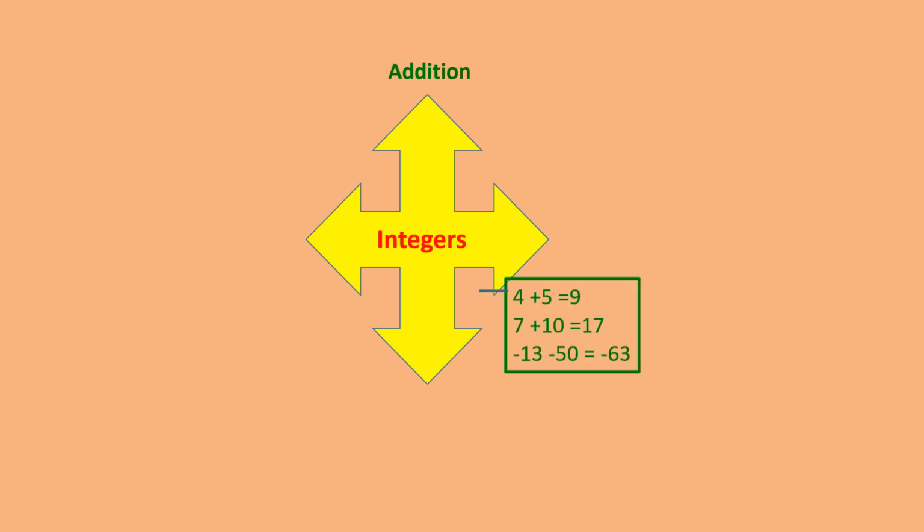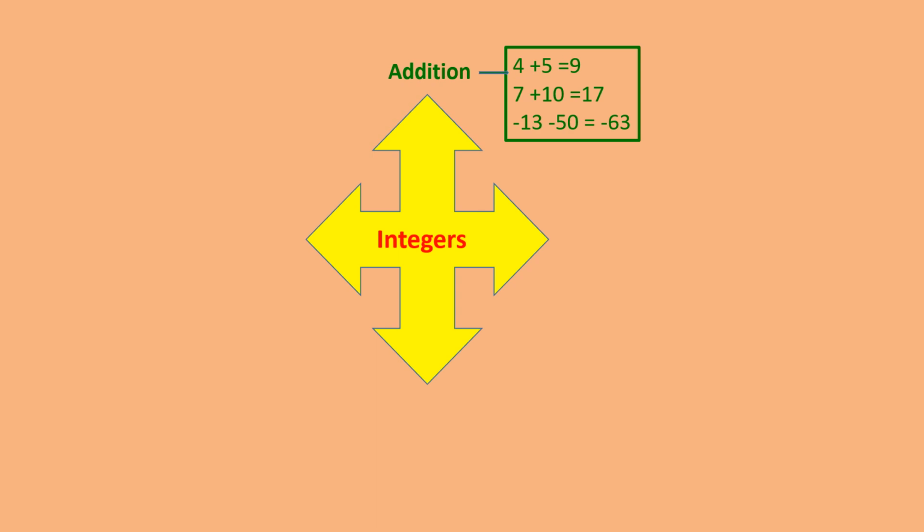We'll check out addition. Any two integers, when you add them, will give you a result that is an integer. For example, 4 plus 5 is 9. 7 plus 10 is 17. Minus 13 plus minus 50 equals minus 63. So we can say that addition of any two integers will give you an integer.